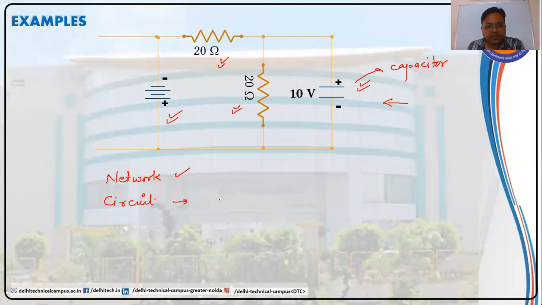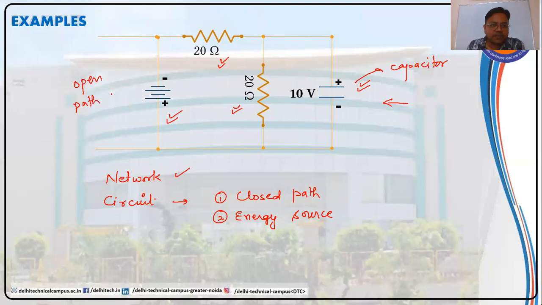Let us check. It must verify 2 conditions. One is of closed path everywhere, and second, it must have energy source in it. So by physical analysis, I can see this is a closed path, but this is not a closed path. We have an open section here.